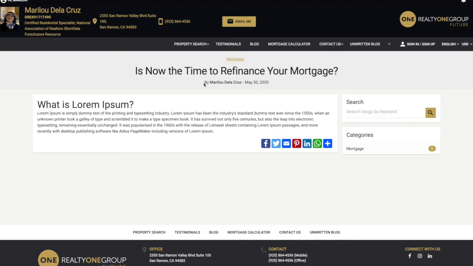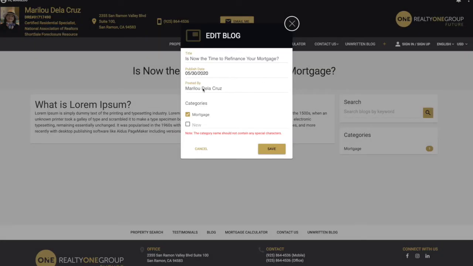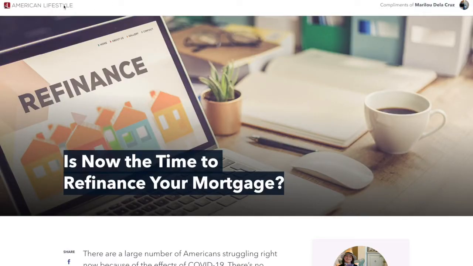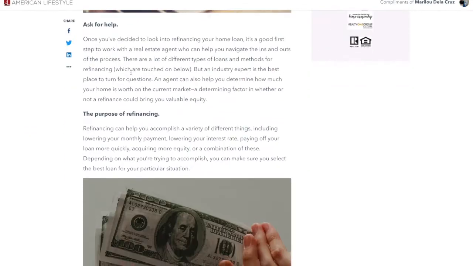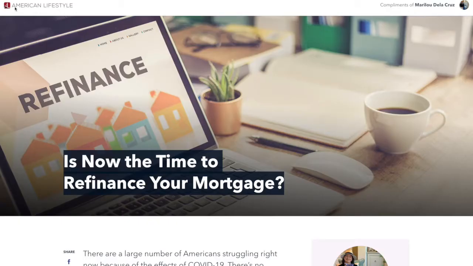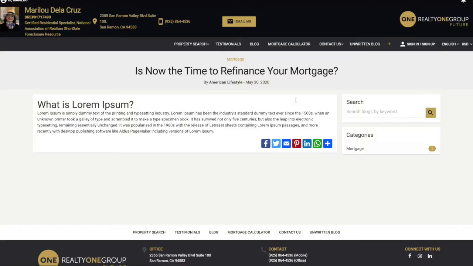If we are not the ones who wrote the article, we can always change the name. We're gonna come to the three dots, edit blog. We're gonna click edit blog and edit blog properties. So in here where it says posted by, we're gonna go back to our link. We're gonna copy American Lifestyle and let's find who created this blog. It usually is at the top. So we're gonna click American Lifestyle. There we go. And now we're gonna save it. So now it says by whom.